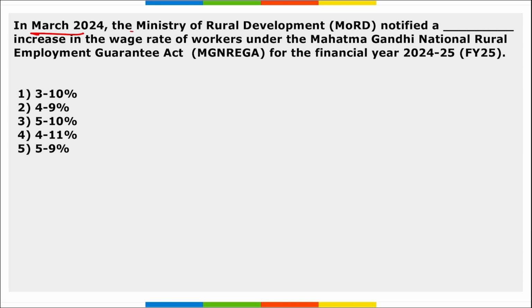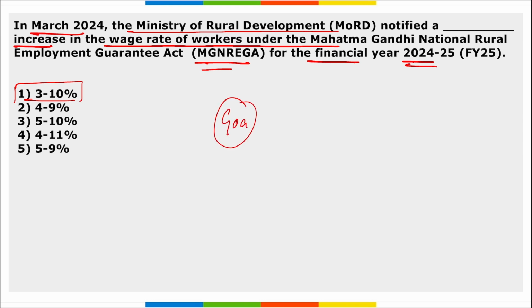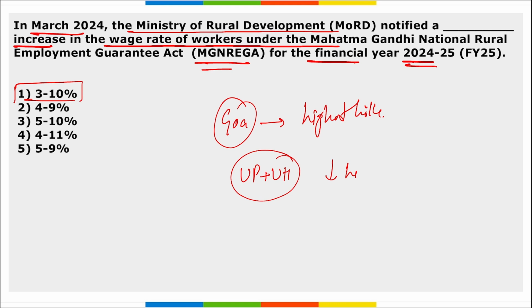Next, in March, Ministry of Rural Development notified a dash increase in the wage rate of workers under Manrega for the financial year 25. So, Ministry of Rural Development has notified an increase of 3 to 10% in the wage rate of the workers under Manrega for the financial year 25. And Goa state witnessed the highest hike, whereas UP and Uttarakhand witnessed the lowest hike.